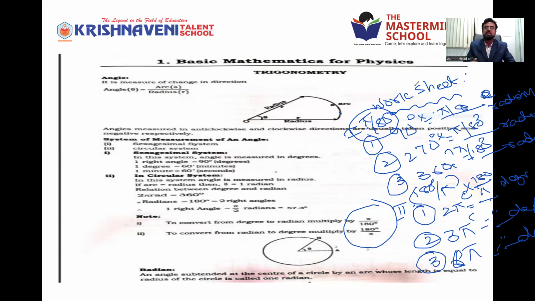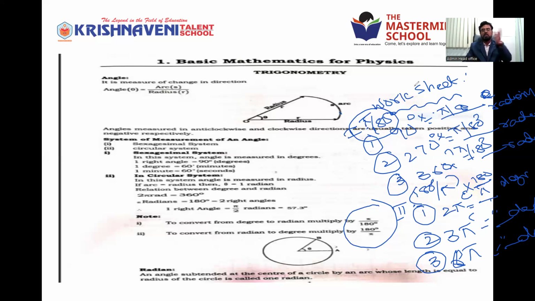There are 2 systems. One is sexagesimal system, second one is circular system. In sexagesimal system, angle is measured in degrees. In circular system, angle is measured in radians.